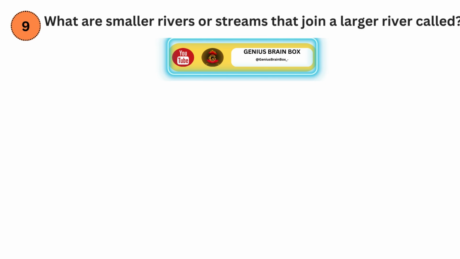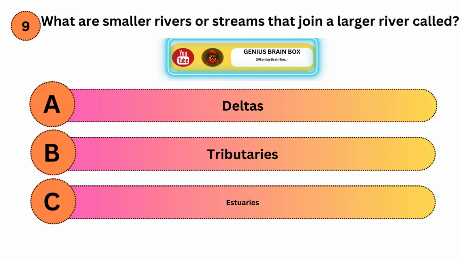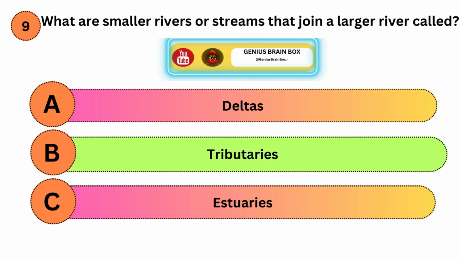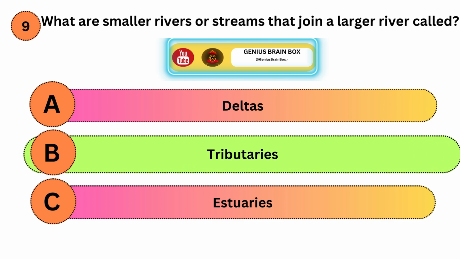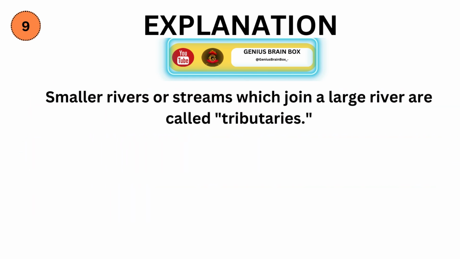What are smaller rivers or streams that join a larger river called? Option A, deltas. Option B, tributaries. Option C, estuaries. Correct answer is B. Explanation. Smaller rivers or streams, which join a large river, are called tributaries.